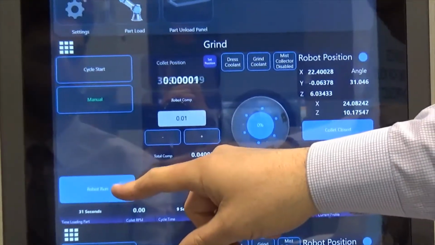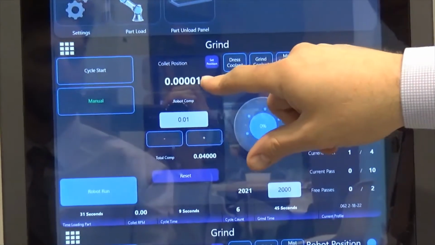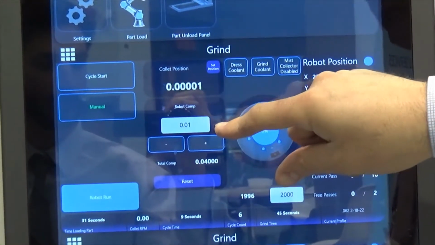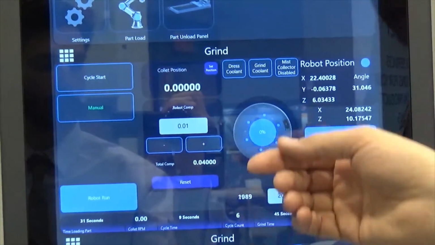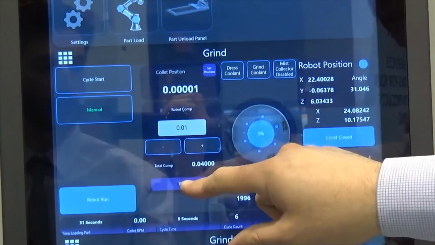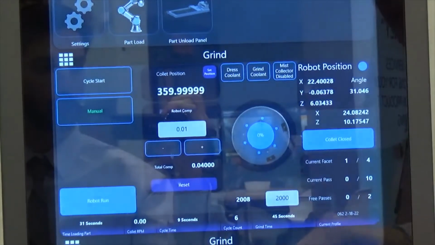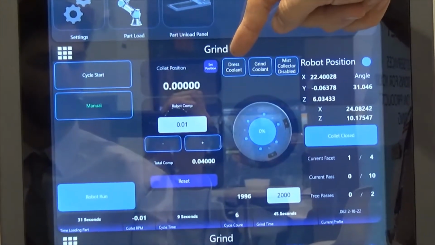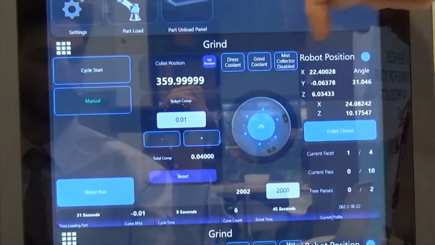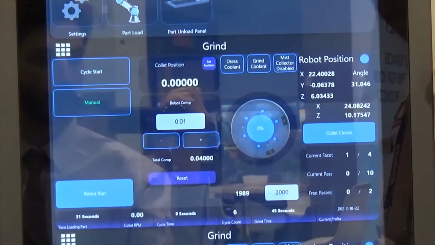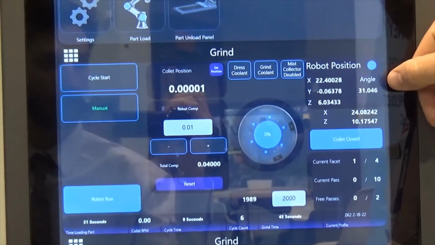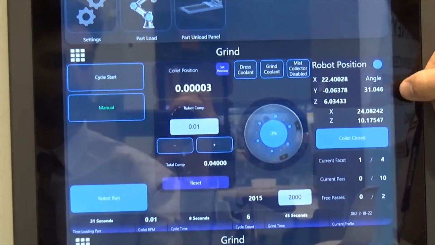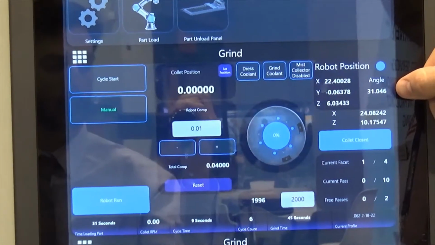We have a robot running right now, our collet position readout, our robot compensation, so we can make our parts shorter or longer. Also, we have the ability to reset our compensations. We can access our dress coolant, grind coolant, and mist collector from here. We get a real-time readout of our robot position or our coordinates, as well as the angle.